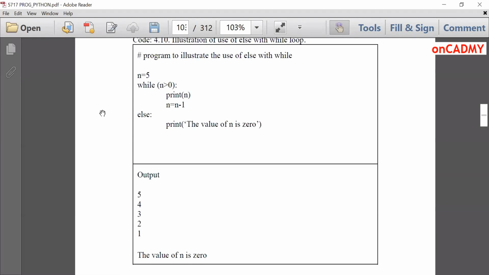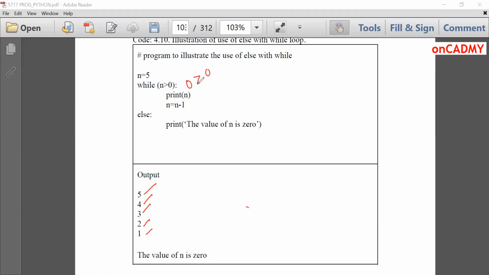Let's see this program. n is equal to 5, while 5 greater than 0, print n, and then n is decremented: n is equal to n minus 1. That means it will print 5, then 4, then 3, 2, 1, gradually, until 0 is reached.